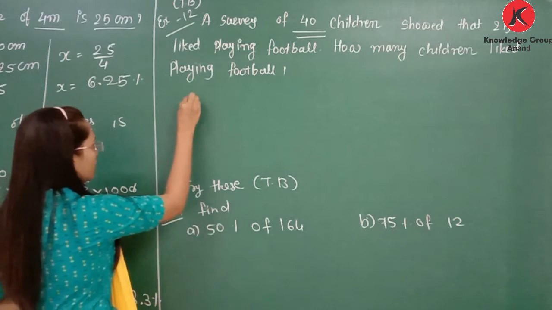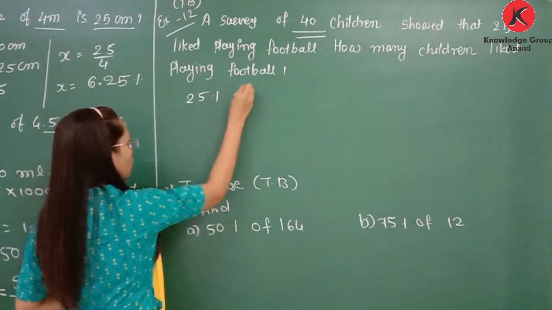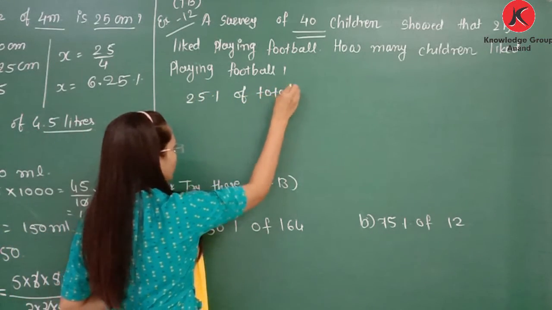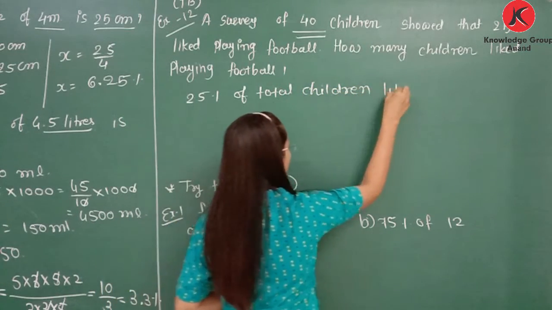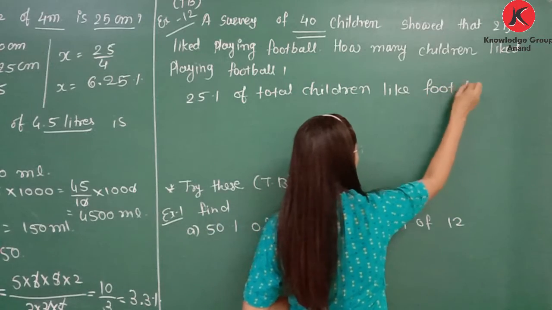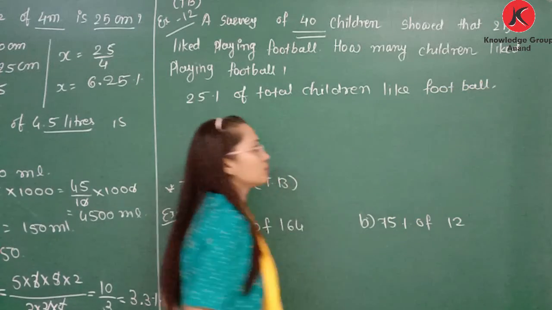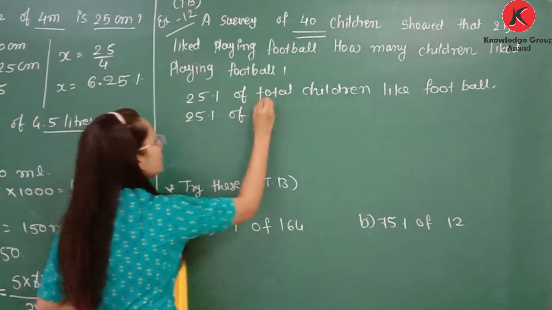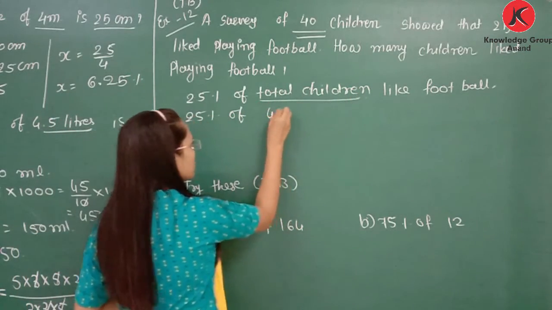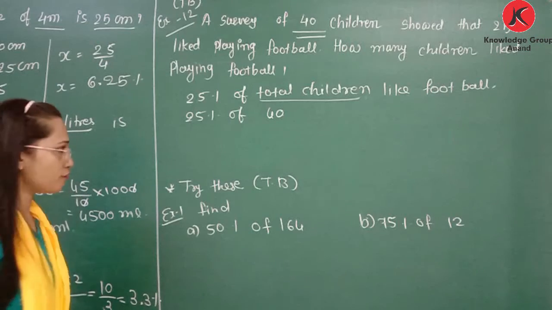So we can write 25% of total children like football. So here we can write 25% of total children, which are 40. So we need to find 25% of 40.